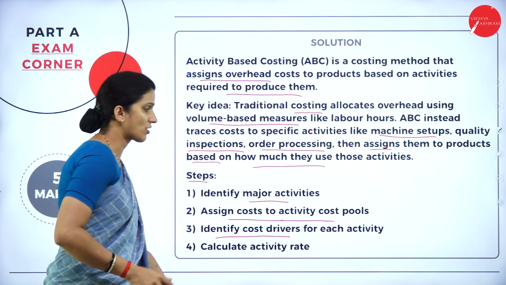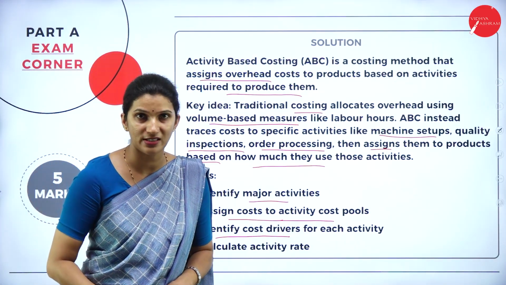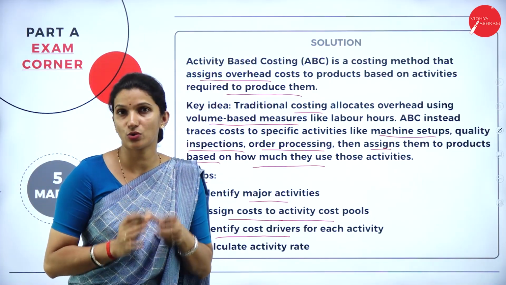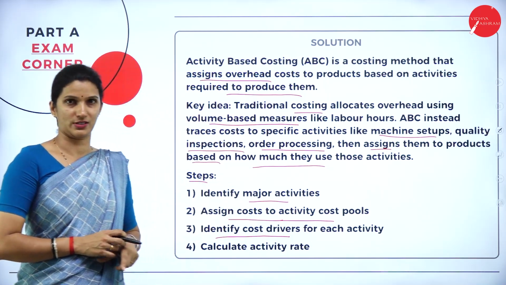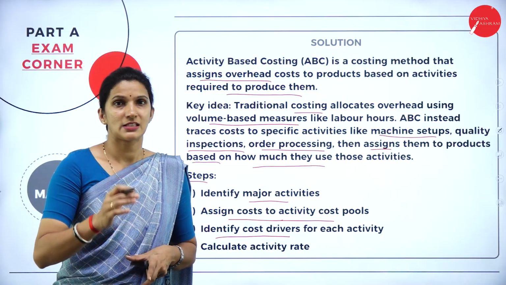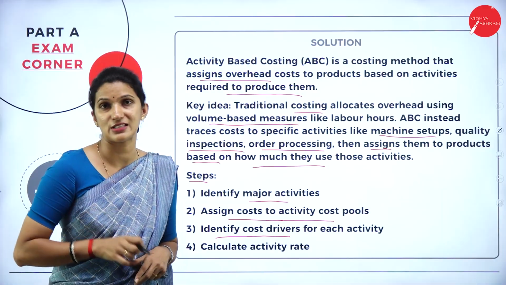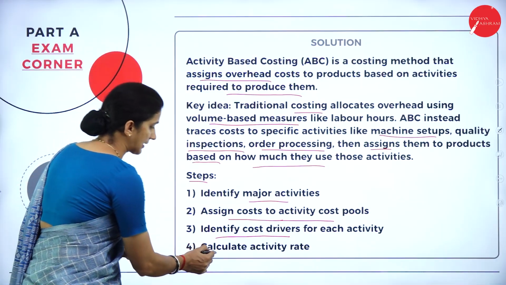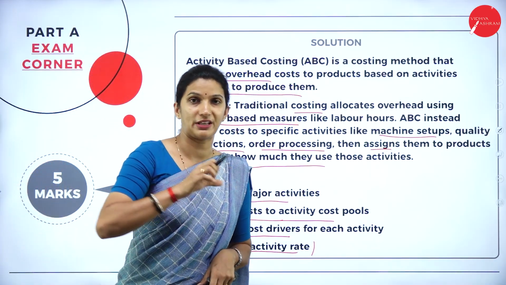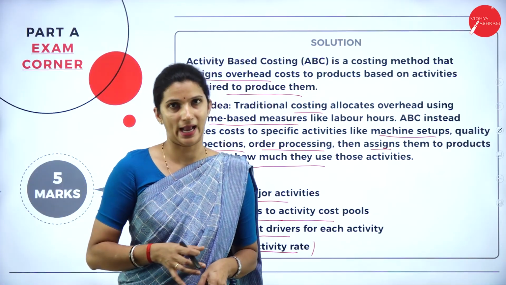Then identify the cost drivers for each activity. Suppose the machine setup cost is high in the next year or in any year, then find out what is the reason for the increase in that cost. Also, for example, with any other inspection activities, suppose there is an increase in the cost, then they have to find out the reasons for the increase. And then calculate the activity rate. That means they need to identify the various activities and calculate the rate of cost incurred in each activity.